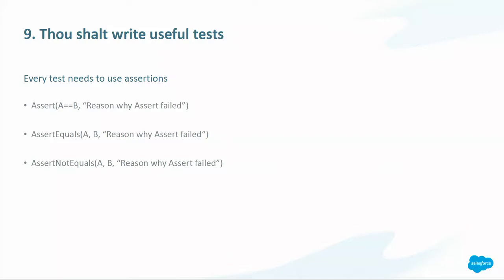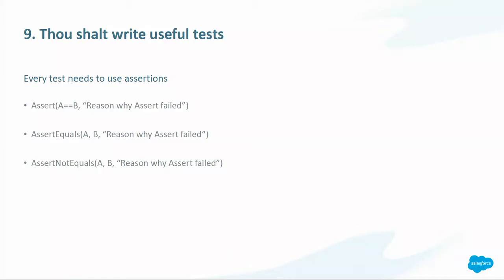Okay, commandment number 9. Thou shalt write useful tests. This is a very important commandment, because what is a useful test? A useful test is something that is going to make sure that your code does what you want it to do. You could just start a test method and start calling all your classes and all your methods, and that would give you 100% coverage.